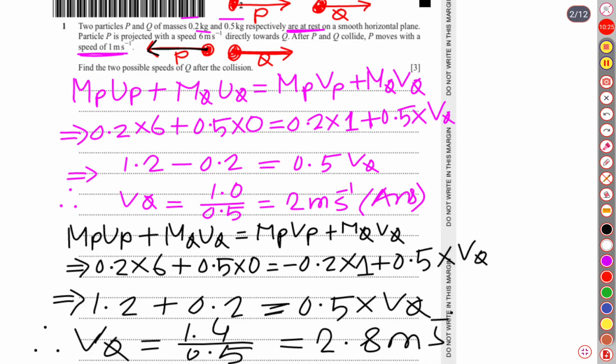So this is the second possible value of the velocity of Q. So that's all about this solution. I think you have understood as I have explained. Well, let's move on to the next question.